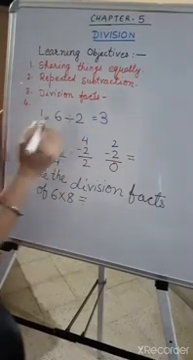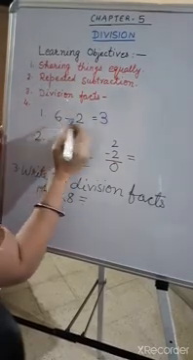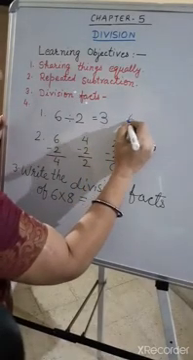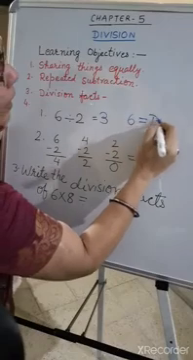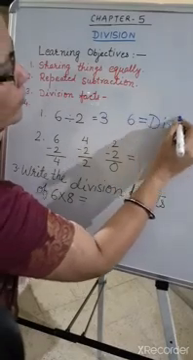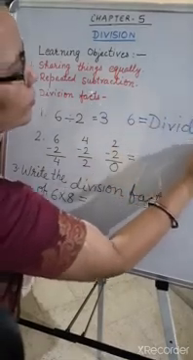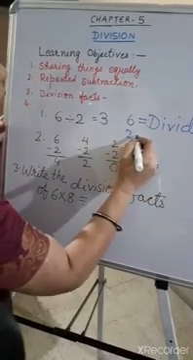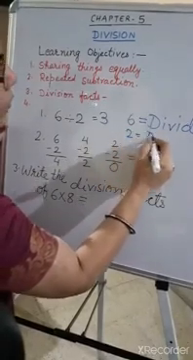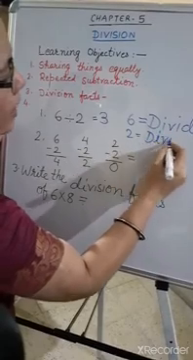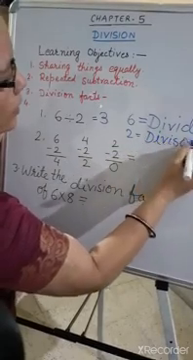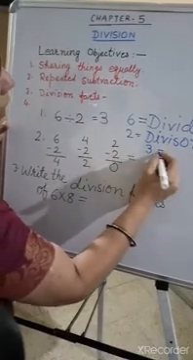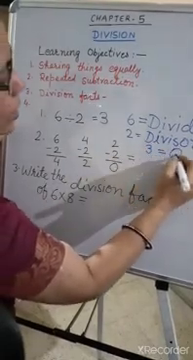Now in this you have to learn: 6 is the dividend. 2 is known as the divisor. And 3 is known as the quotient.